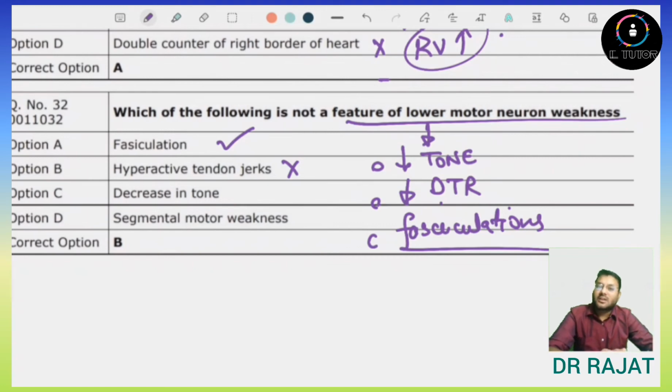Now third option is decrease in tone. Yes, this is true. And segmental motor weakness. Of course, this is also true. So answer will be option number B. Hyperactive tendon jerks are not present in the lower motor neuron weakness, and these are present in the upper motor neuron weakness. So answer here will be option number B.